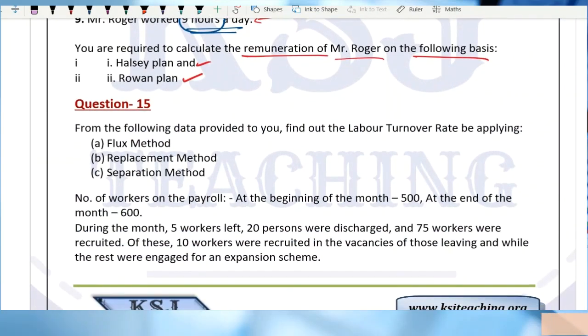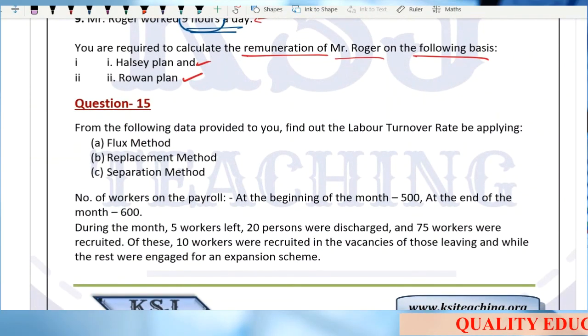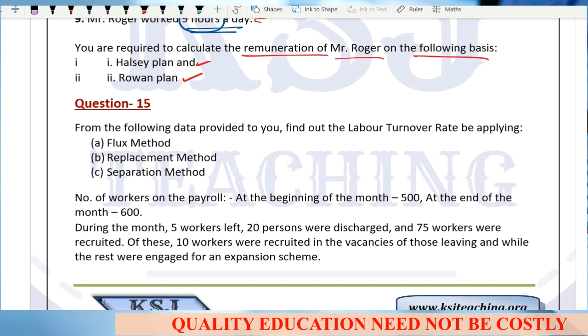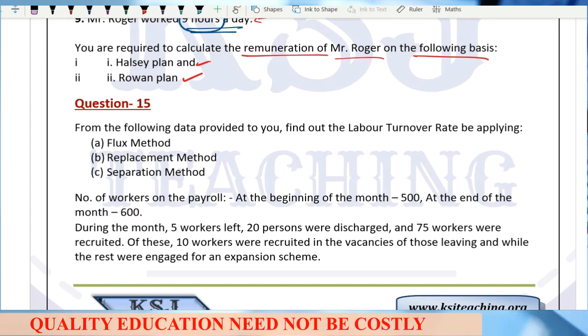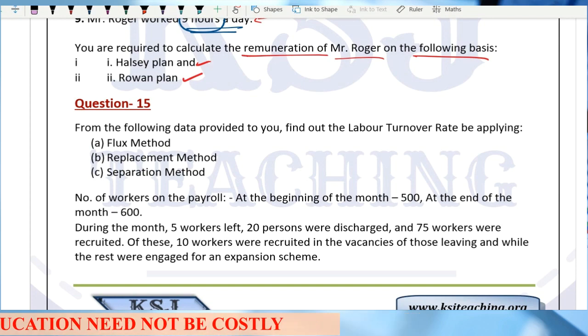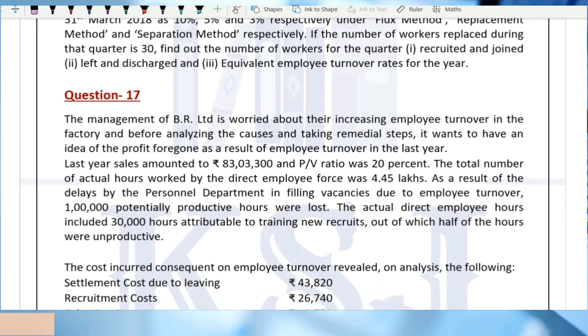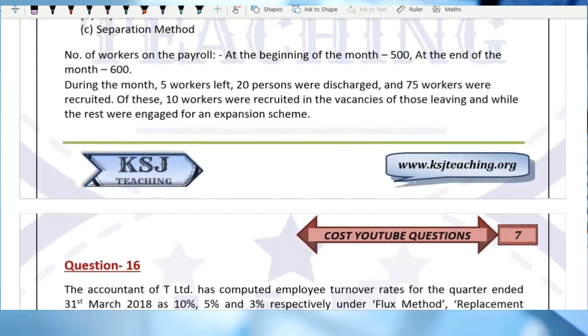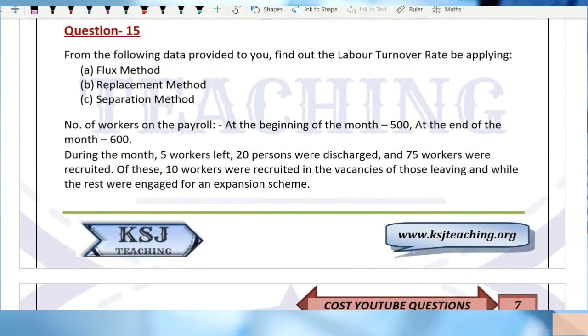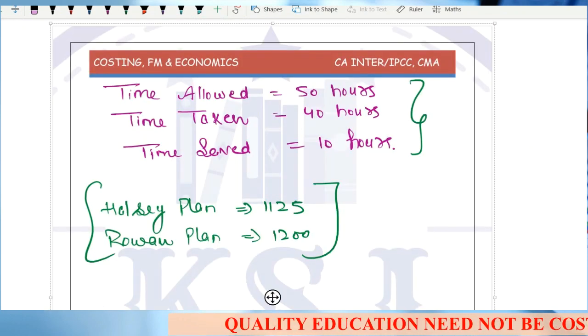Right, sir. Now we are left with just one topic in labor costing, that is labor turnover ratio. That is a very simple topic, very easy, just small things to understand. We'll be solving questions number 15, 16 and 17 in the labor turnover ratio. Maximum 2 lectures on that topic. So in the next lecture, we'll be starting with that.